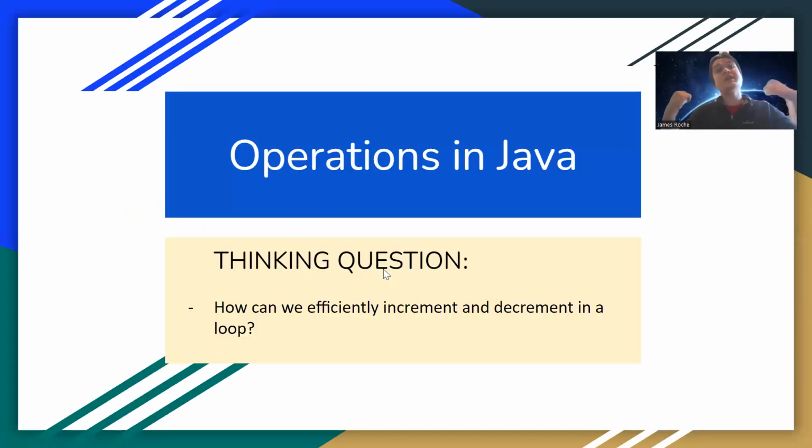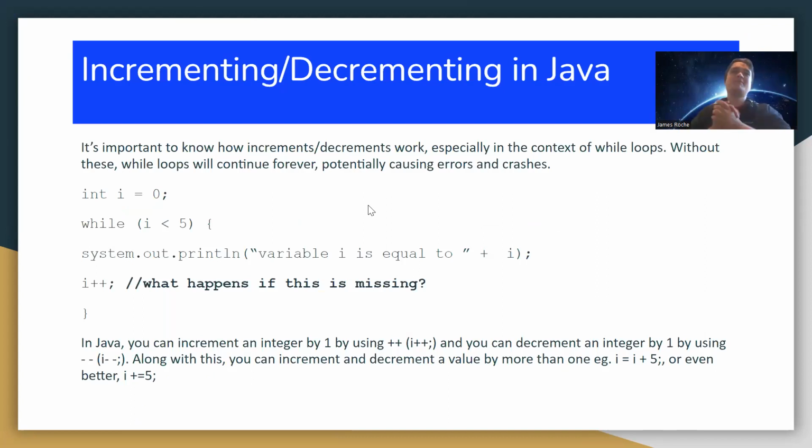How can we efficiently increment and decrement in a loop? Because it's a very useful tool for loops, and especially in the context of while loops. Without these, while loops will basically continue forever. As a result, you'll probably have more errors, some crashes, and it will just run non-stop. You might have some storage issues after that, let's just say.